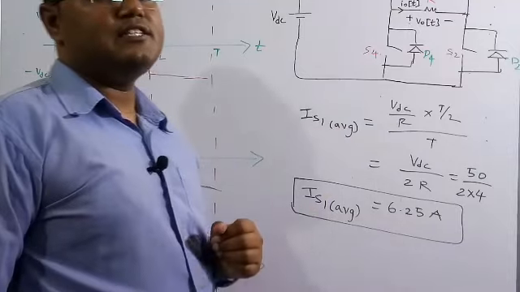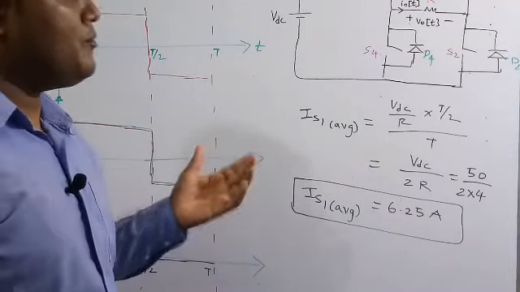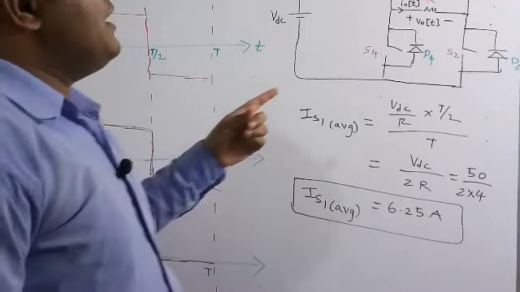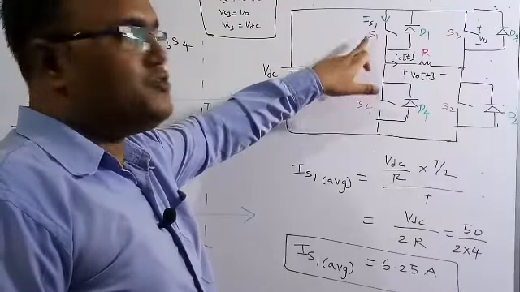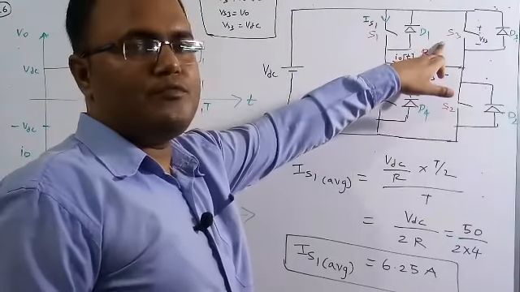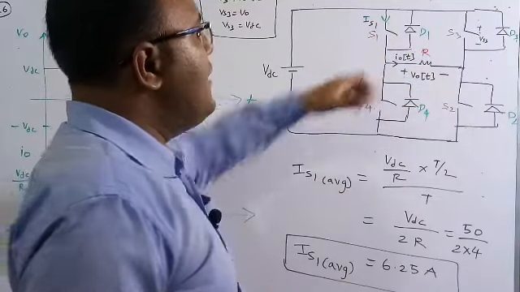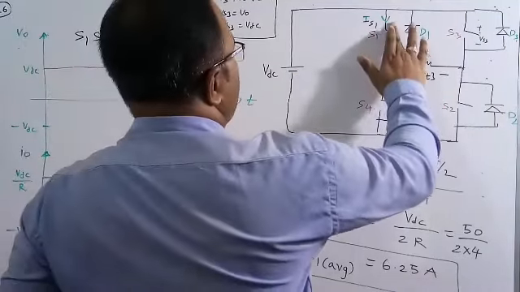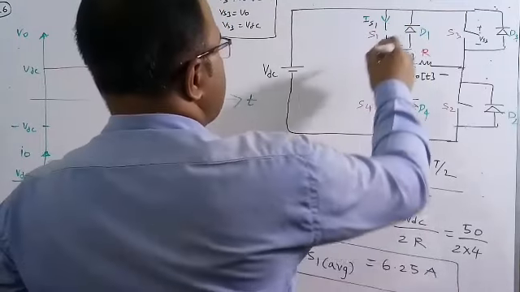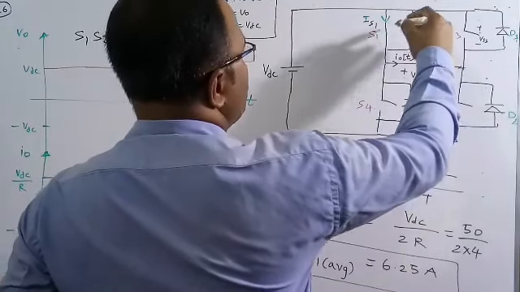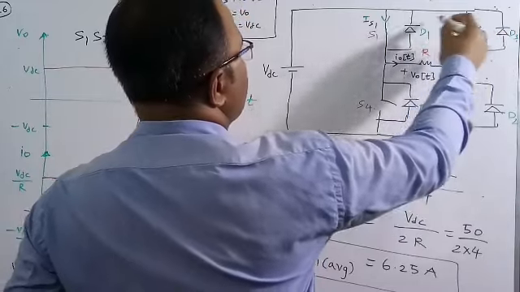We need to find another thing, the blocking voltage. How much is the blocking voltage? See here, I am assuming S1 is on, right? During S1 and S2 on, S3 is off, means we are not on this one during S1 and S2 on. So let me assume S1 is on now. As S1 is on, now I am going to apply the KVL in this loop.